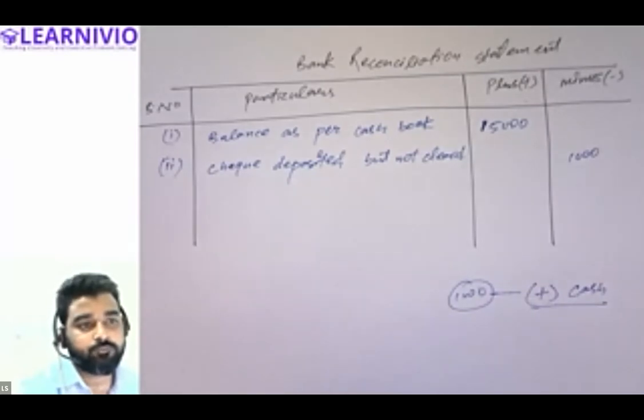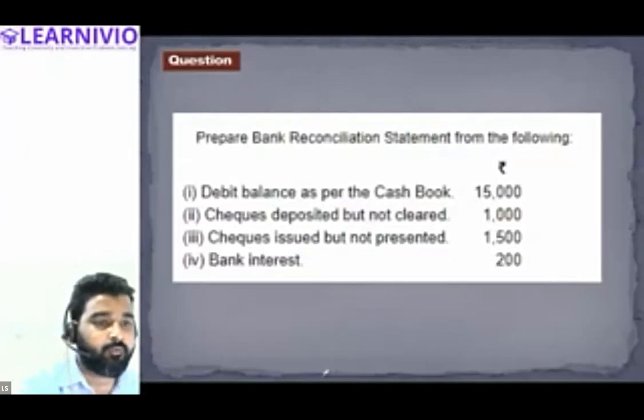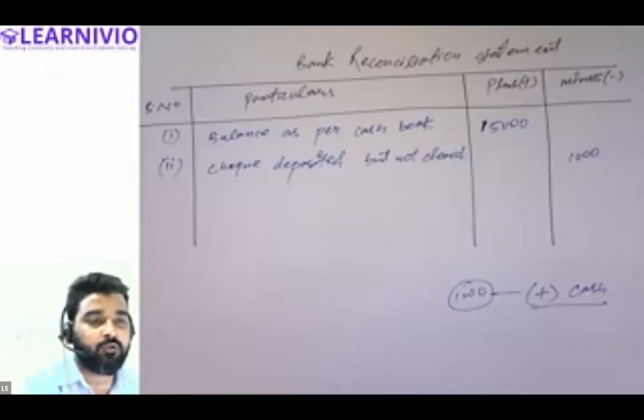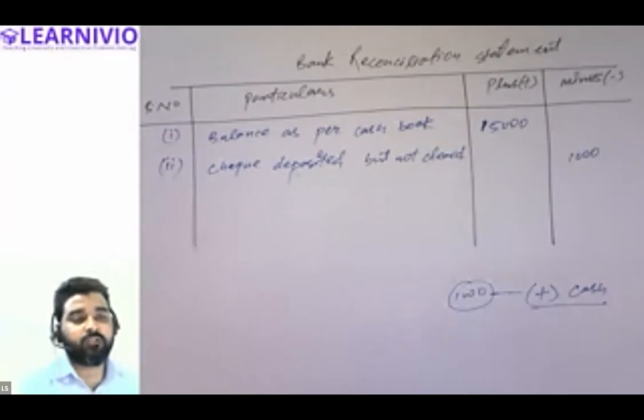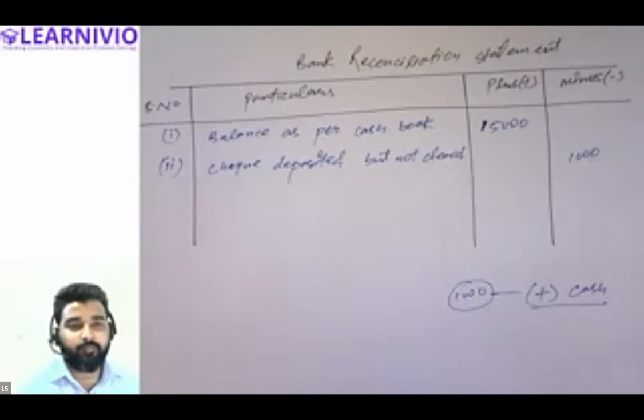Sir, when we deposit the check, the cash book will decrease, right? Check is deposited, we are not making payment. No, check deposited basically means we are adding more money into the bank account.